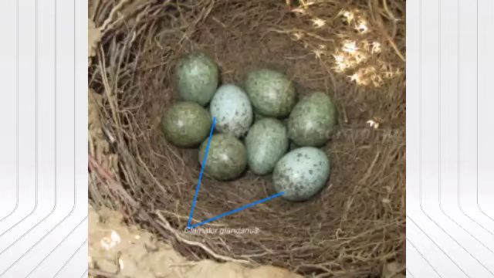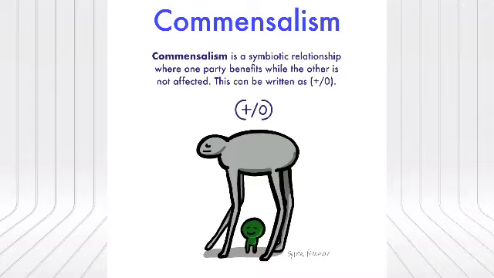That's all about parasitism. Now the next type of interaction is commensalism. Till now we have discussed three types of interaction, that is predation, parasitism, and competition. All these three are negative interactions where one or both species are harmed. Now commensalism is a positive interaction because here one species is benefited while the other is neither benefited nor harmed.